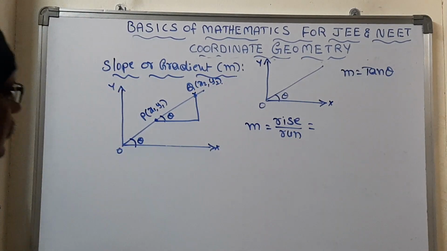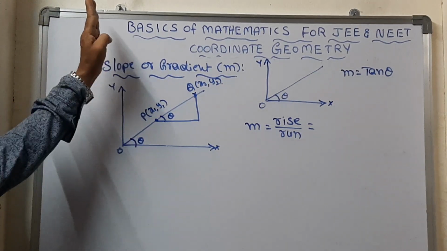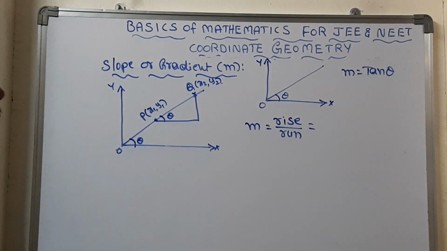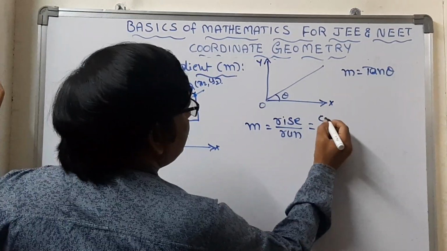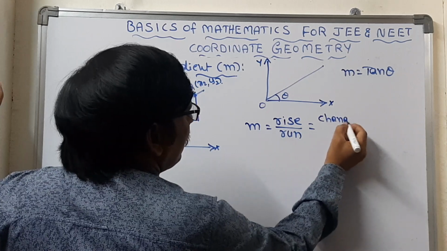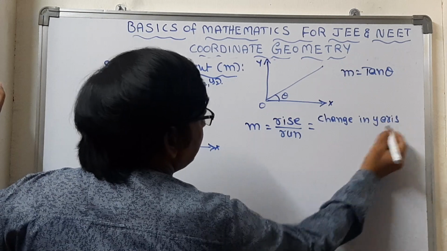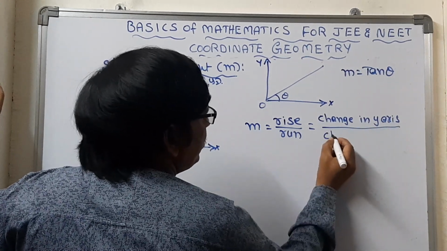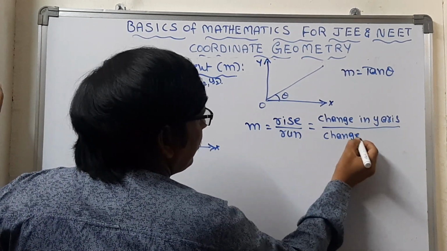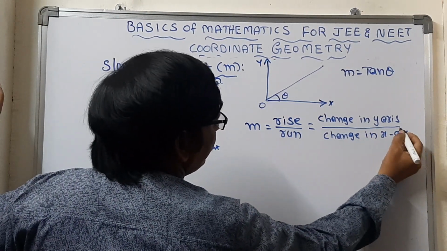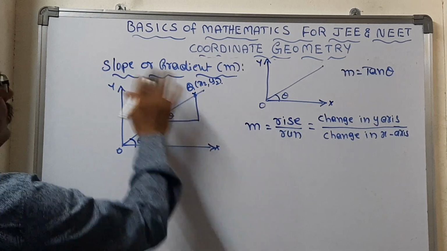What is meant by rise? Rise means how much is rising in the y-axis and how much is going in the x-axis. That we can also take as change in y-axis by change in x-axis, which we call the slope.